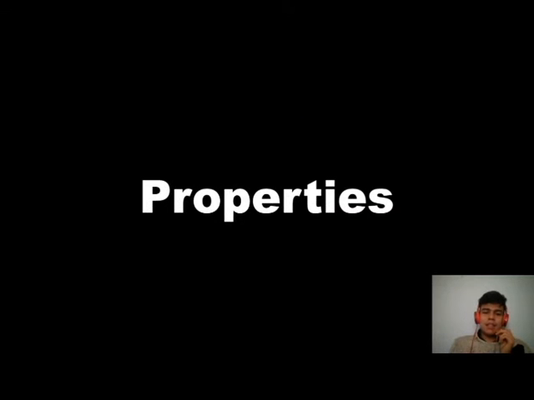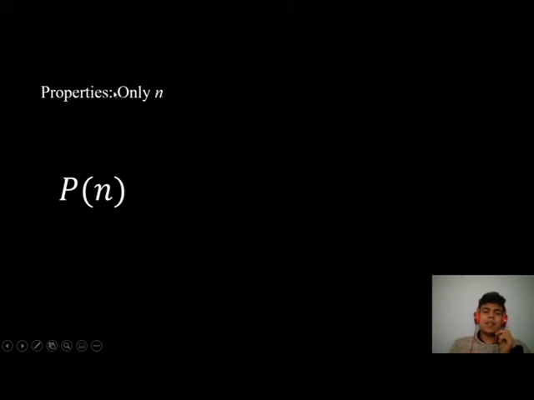So let's see about properties. Properties are statements that only involve n, and they are written in this way. So let's see an example. For any n in the natural numbers, we have that 2 to the power n is less than 3 to the power n. The only thing that I would like you to notice here is that n is the only variable involved. We do not have more variables here, and that's the thing about properties.